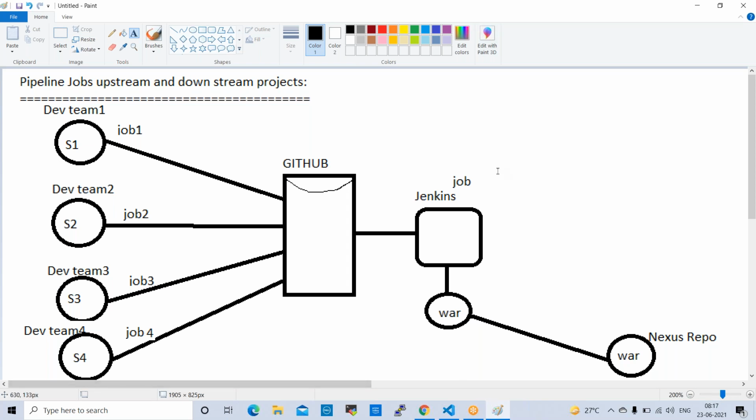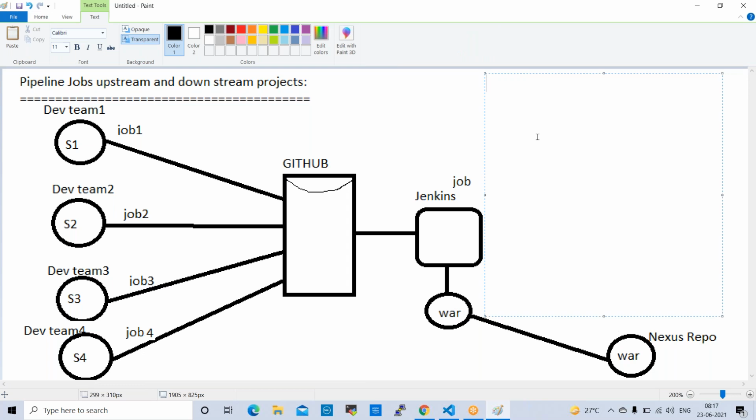Fine. Now, upstream projects and downstream projects.